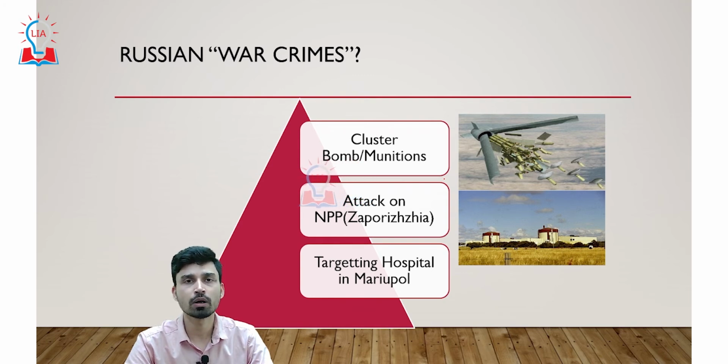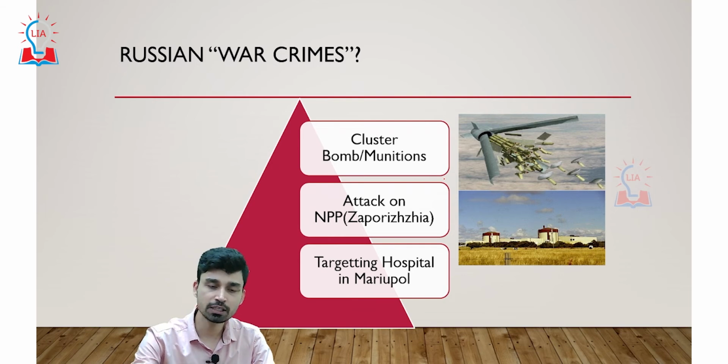Second, as per the President of Ukraine, Volodymyr Zelensky, the attack on the Zaporizhzhia nuclear power plant can also be considered a war crime, because if any damage happens to a nuclear power plant, there can be radiation leakage that can cause damage not only to the people of Ukraine but also to the citizens of nearby countries. Similarly, US President Joe Biden has declared the Russian president a war criminal because of the continuous targeting of installations like hospitals and maternity wards, especially in the Mariupol city of Ukraine. That can also be considered an act of war crime.